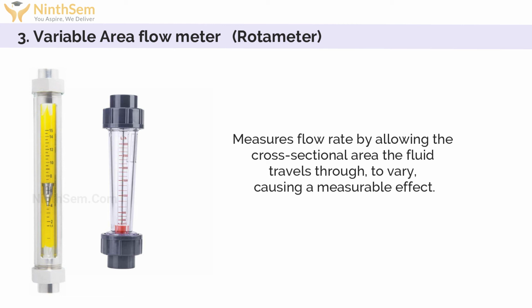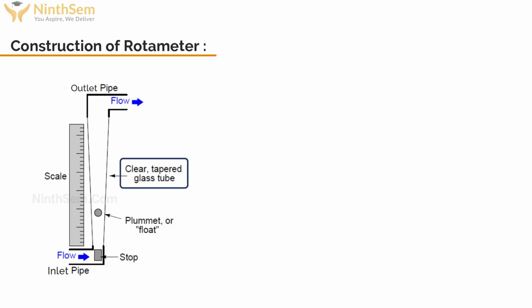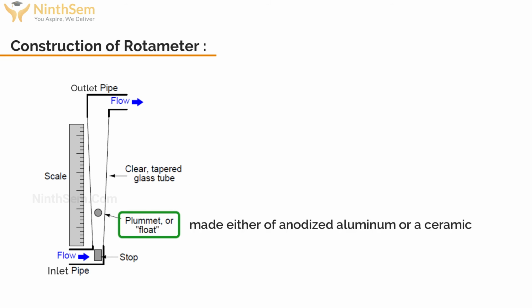So what is the construction of a rotameter? A rotameter consists of a tapered tube, typically made of glass. There is a float which is made of either aluminum or ceramic.